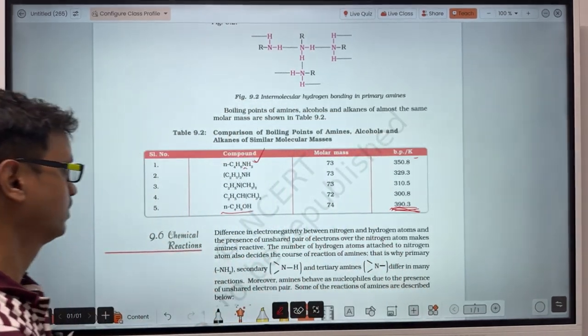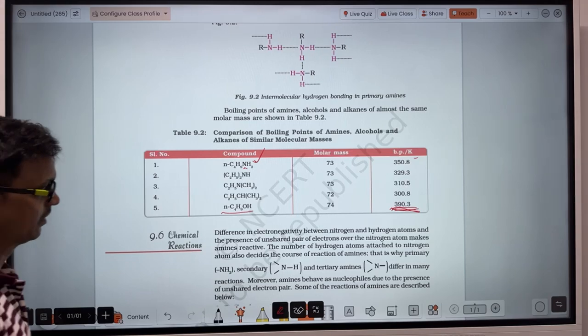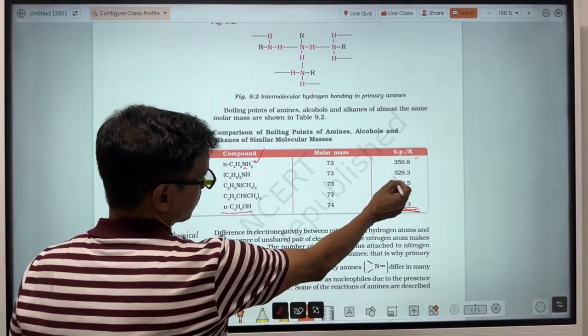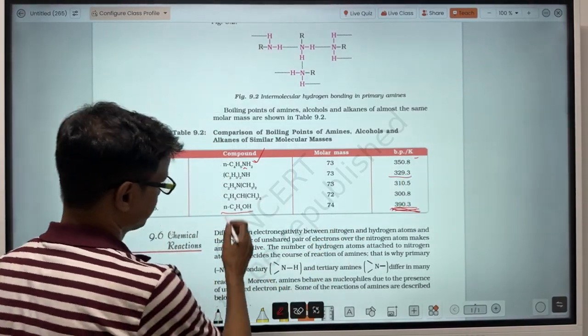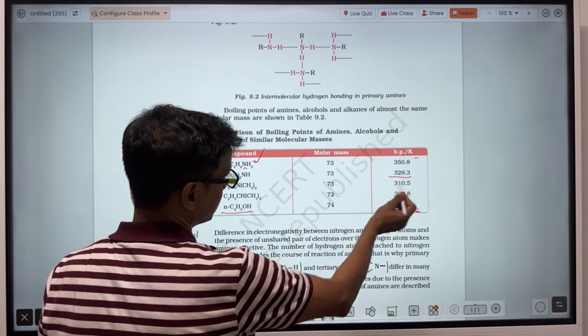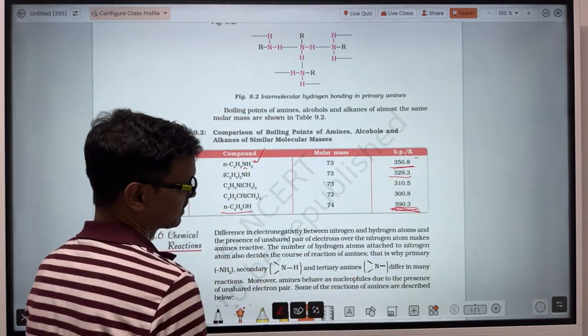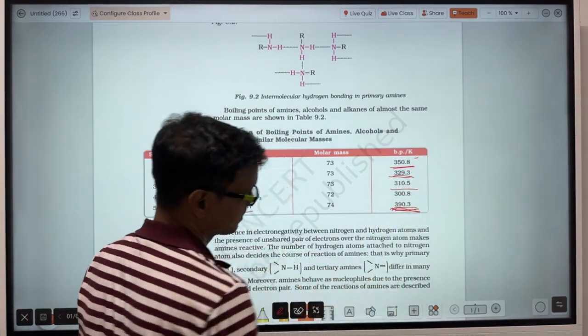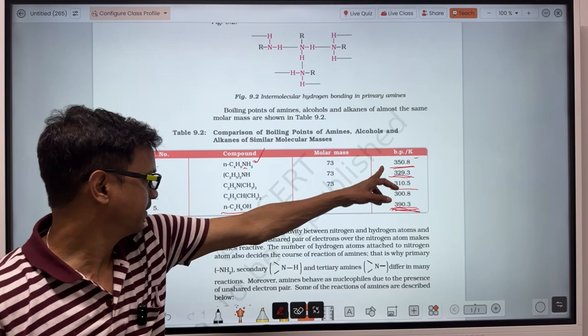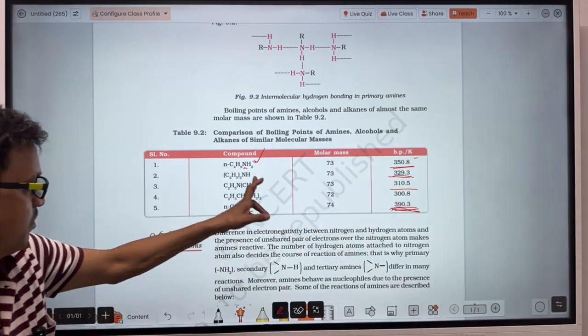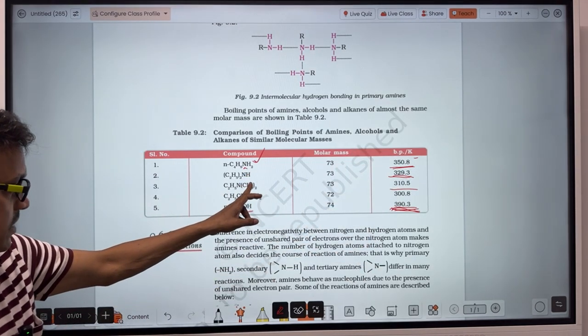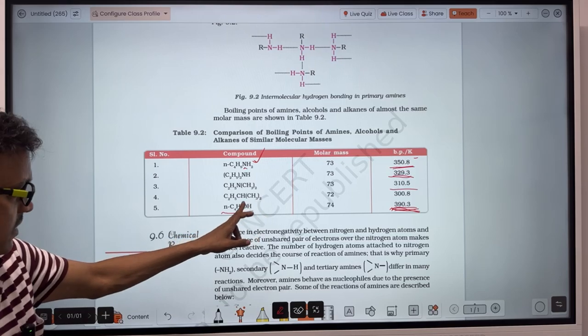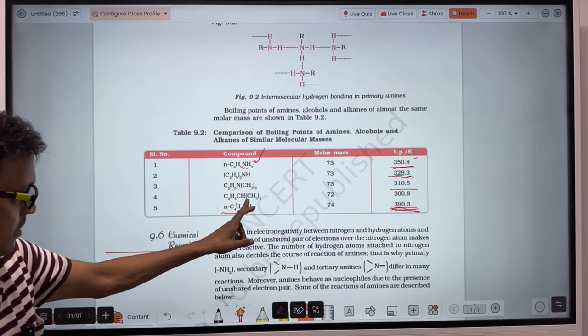So now let's see here among primary, secondary, and tertiary amine. In primary amine the boiling point is this much, in secondary amine this one, and in tertiary amine this much. So there is a decrease from primary amine to secondary amine to tertiary amine.